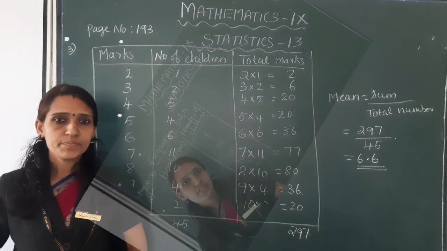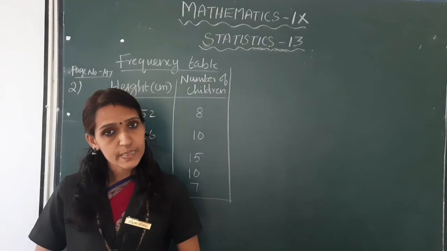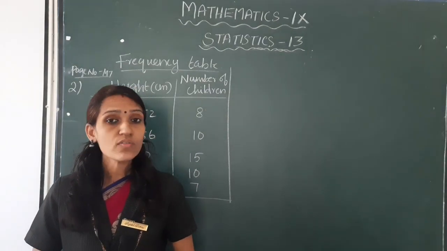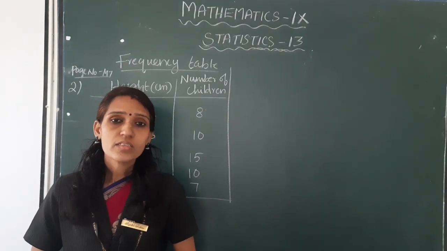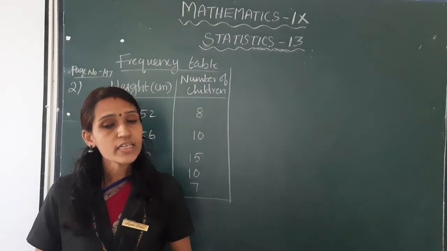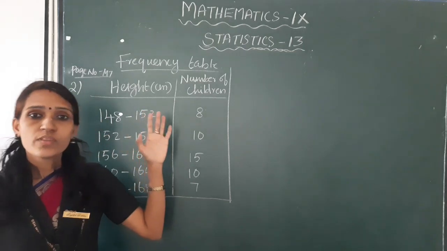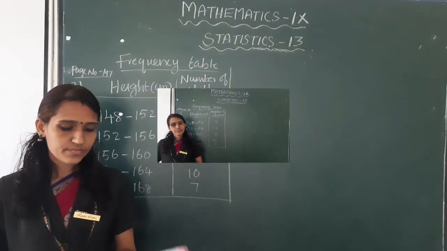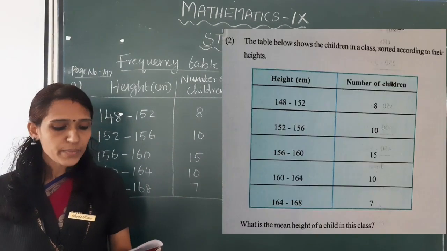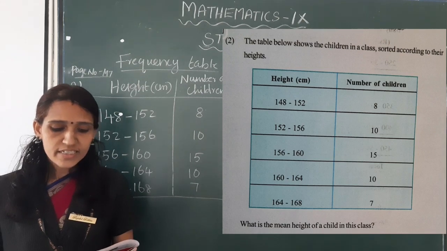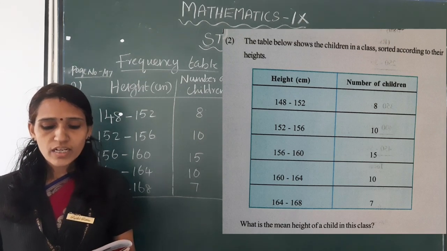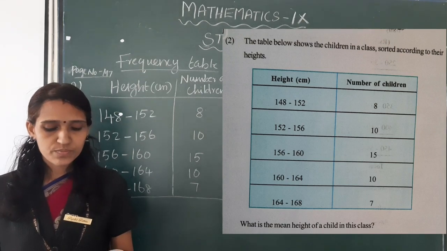Dear children, we have seen in class 8, when the amount of data is large, how data is tabulated in classes and frequencies. The table below shows the children in a class sorted according to their heights.